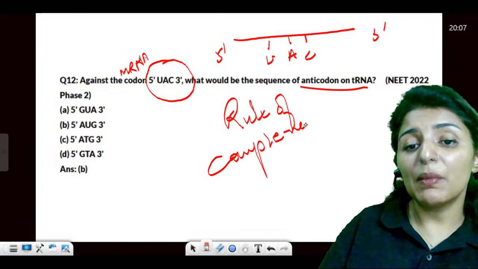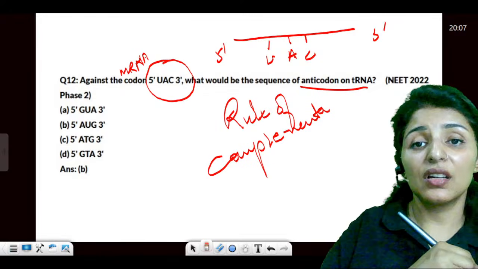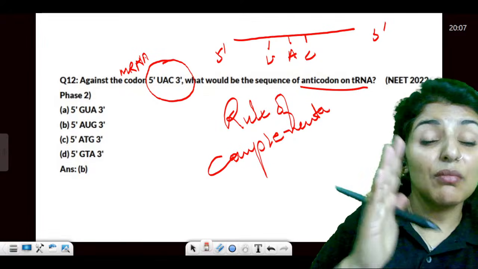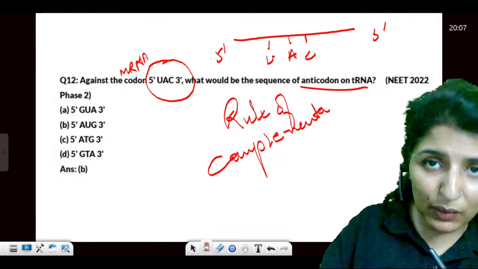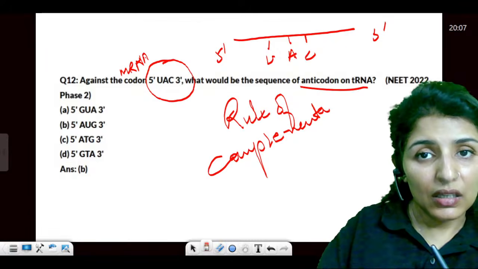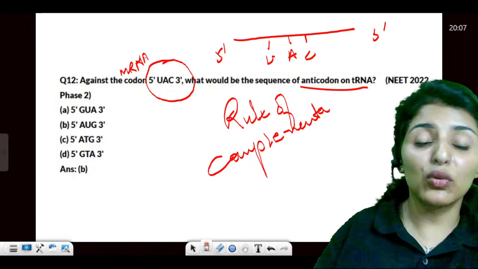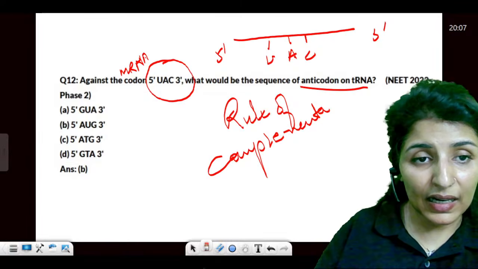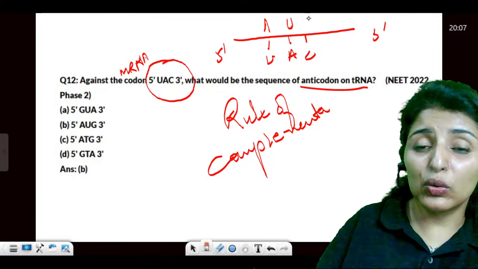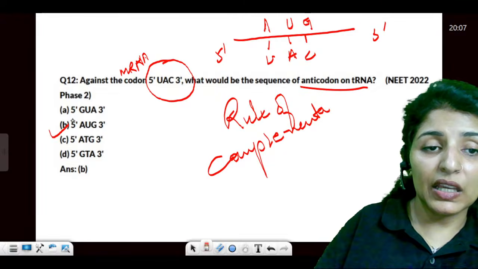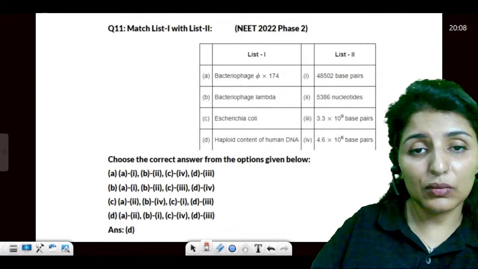See, the rule of complementarity applies during replication and transcription, not during translation. But when tRNA binds to mRNA, then the rule of complementarity will work. Clear? But not during the genetic code. The genetic code does not go by the rule of complementarity. Please see that. Is that clear? So against U, what will it be? A. This will be U. This will be G. The answer will be AUG. Is that clear to all? Please let me know.